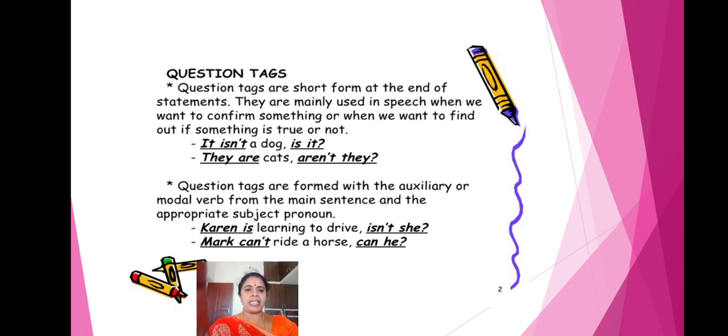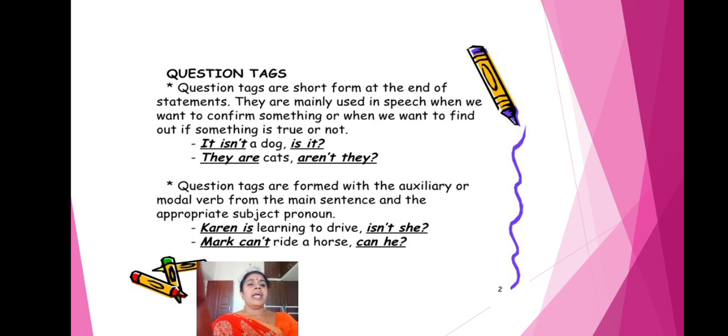So to form the question tags, you have to use the auxiliary or the modal verbs.